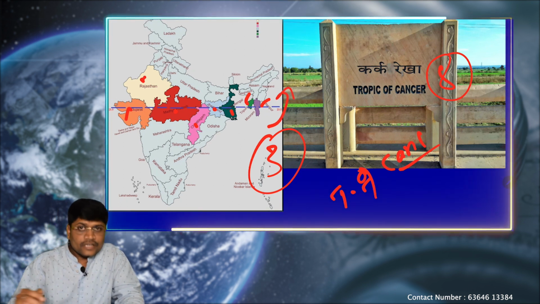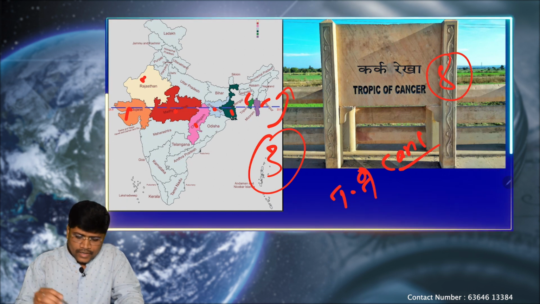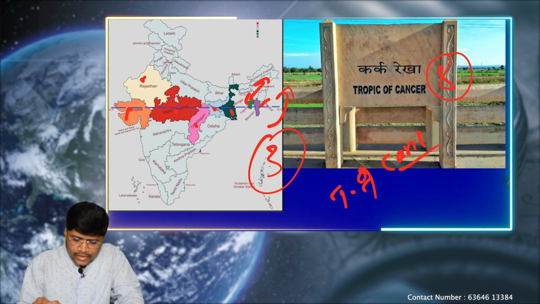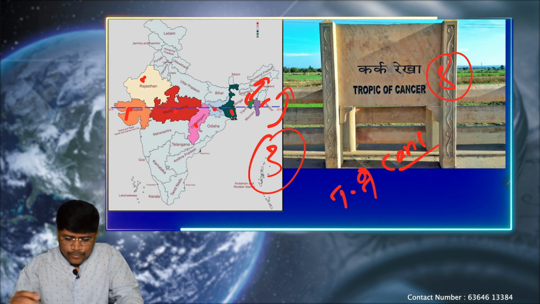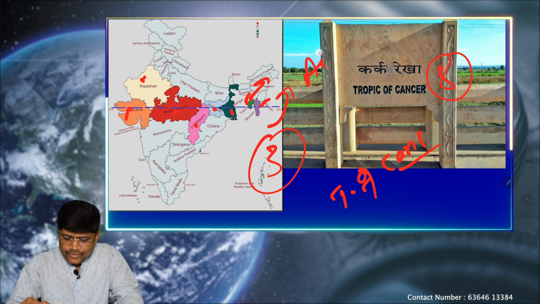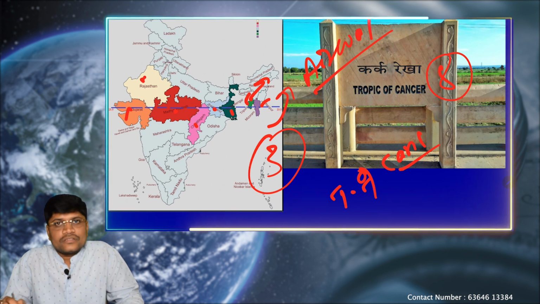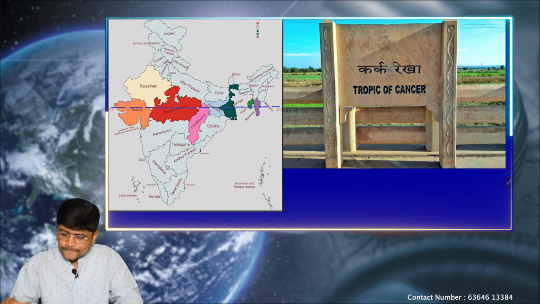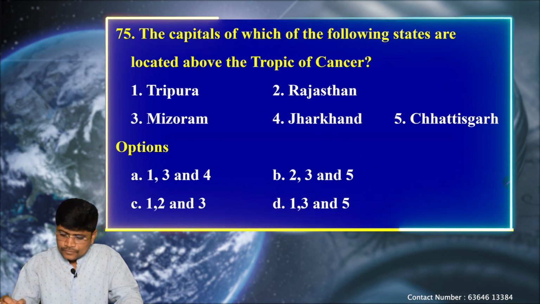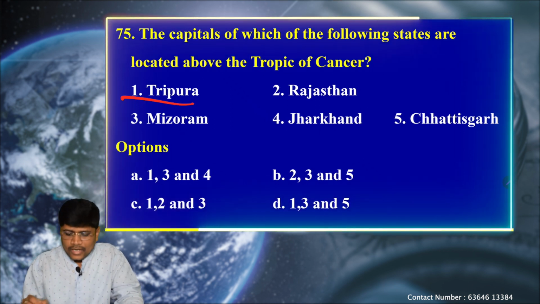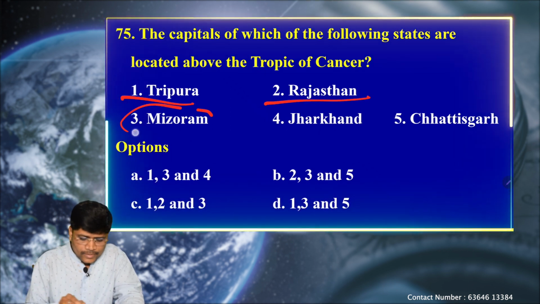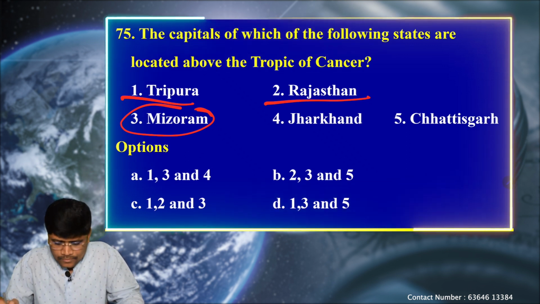Out of these 8 states, hardly 3 states' capitals lie above the Tropic of Cancer. The Rajasthan capital Jaipur lies above this one. Next, the capital of Tripura, Agartala, lies above this. Again, Mizoram capital Aizawl. Okay, so only 3 capitals lie above the Tropic of Cancer. So, Tripura capital Agartala, Rajasthan capital Jaipur, and Mizoram capital Aizawl.